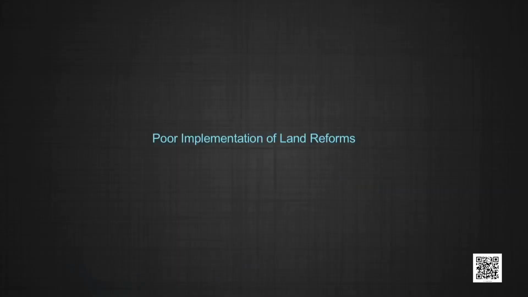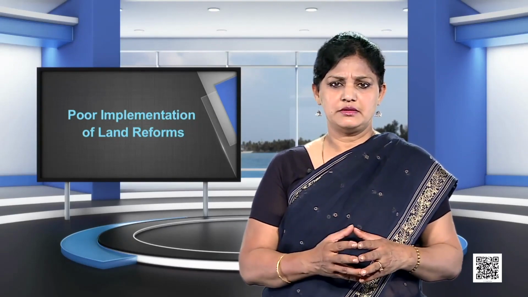After independence, the government tried to implement land reforms and redistributed land to those who do not have any land. This move was successful only to a limited extent. Large section of agricultural workers were not able to farm these small holdings even, as they did not have either money or skills to make the land productive, and the land holdings were too small to be viable. Fourth is lack of alternative sources of employment.